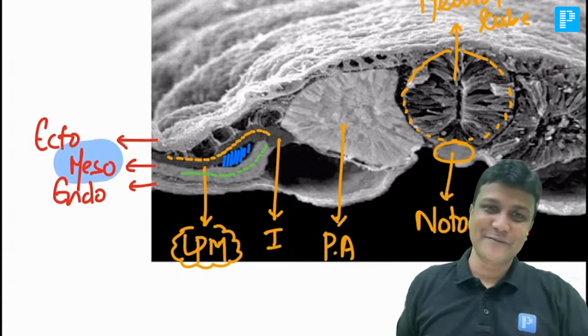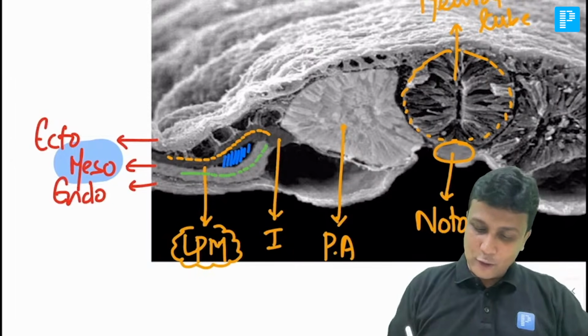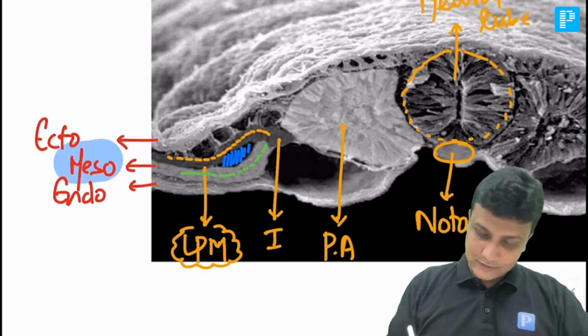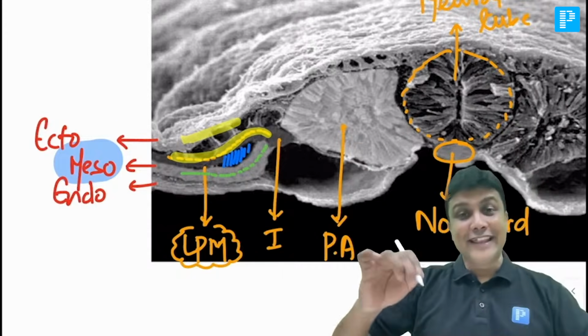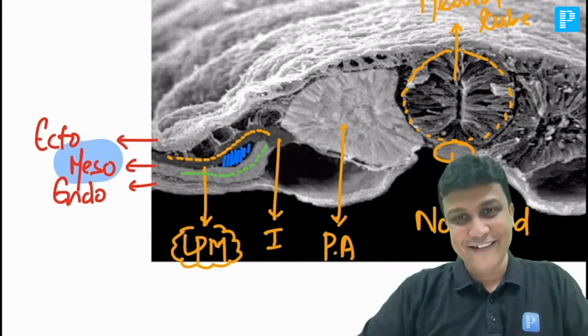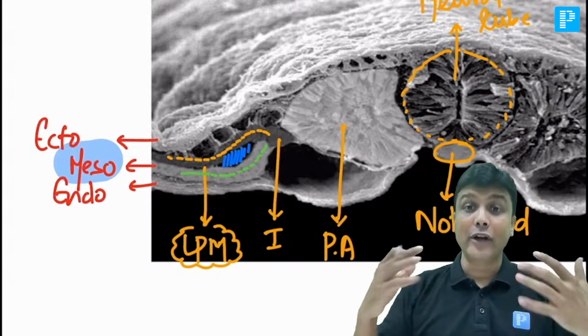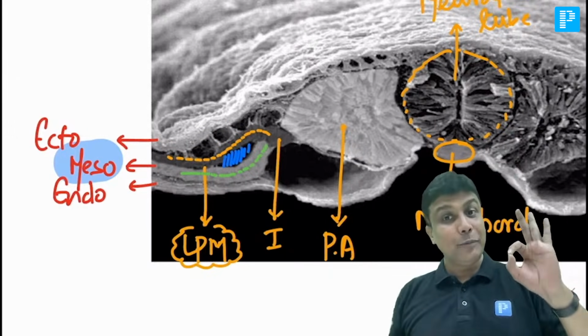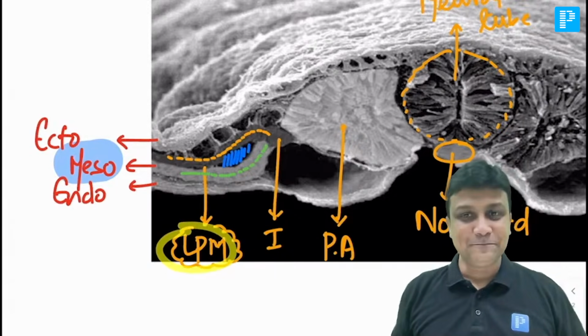It is divided into two layers. Now this layer which is along with the ectoderm is known as somatopleuric. I told you the word somato refers to the body wall. So it is present along with the body wall, along with the ectoderm. So the layer present along with the ectoderm will be somatopleuric lateral plate mesoderm.